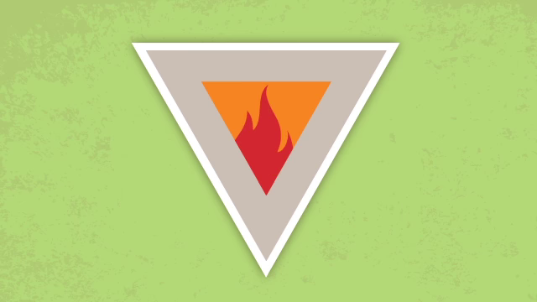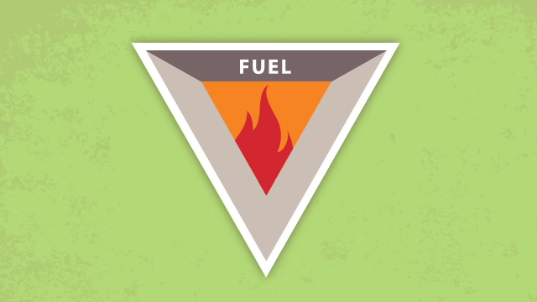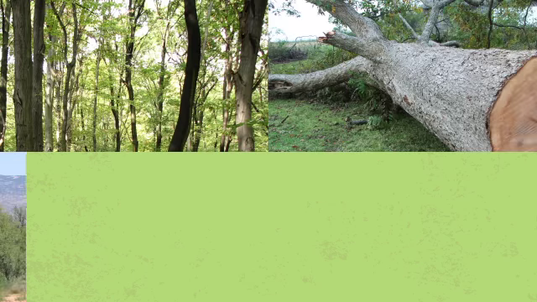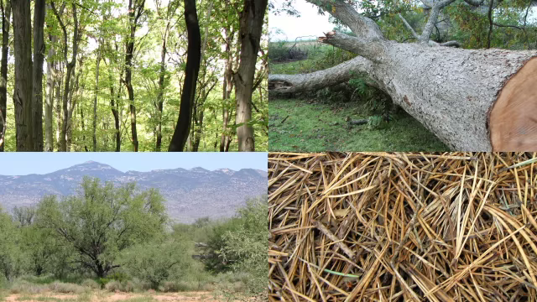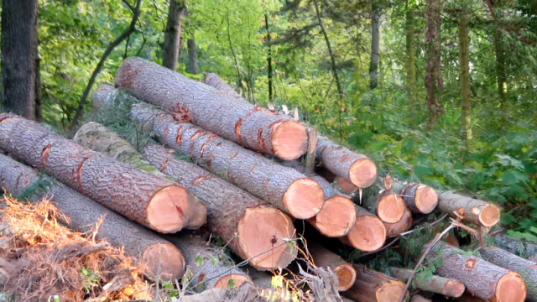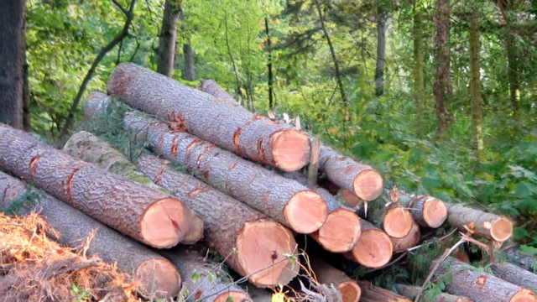This video focuses specifically on fuel, how it is characterized, and how it influences fire behavior. Fuels are defined as organic materials that burn in a fire. In a wildland setting, this can include trees, downed logs, shrubs, grasses, litter, or duff. Fuels in this photo include all living and dead plant material above mineral soil.